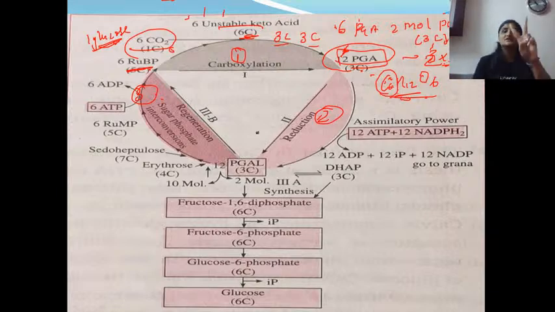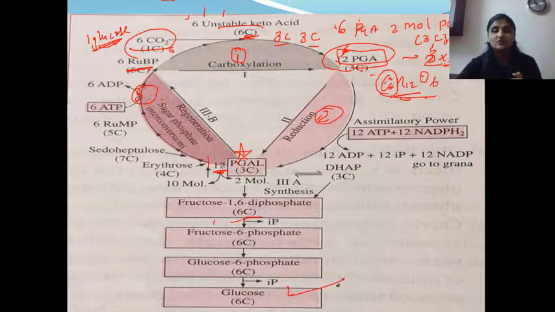Second, reduction. Now your second process is what? Reduction. Reduction meaning काय आहे? This PGA will get reduced to some other compound. So PGA is going to get converted into a next compound called PGAL, that is phosphoglyceraldehyde. You can see here. Correct? So from these 12 molecules, only 2 molecules of PGAL will go in the synthesis of glucose, whereas the remaining 10 molecules will go back for regeneration of RUBP.